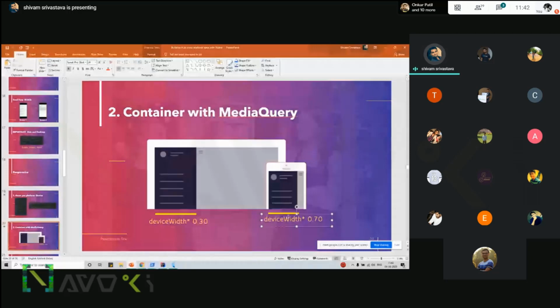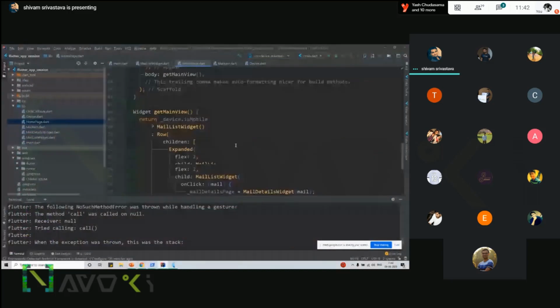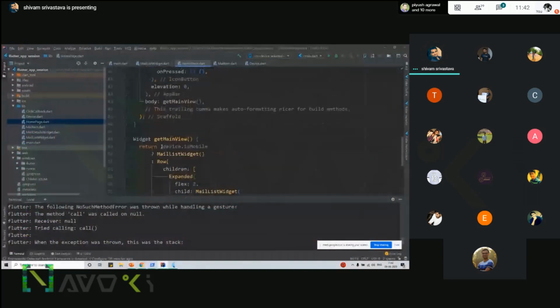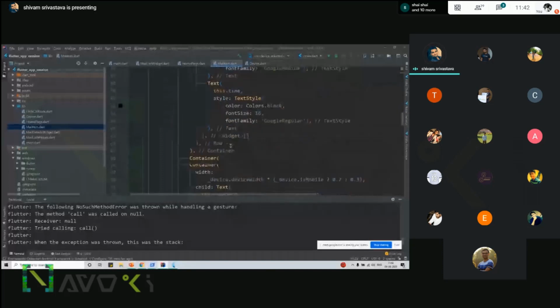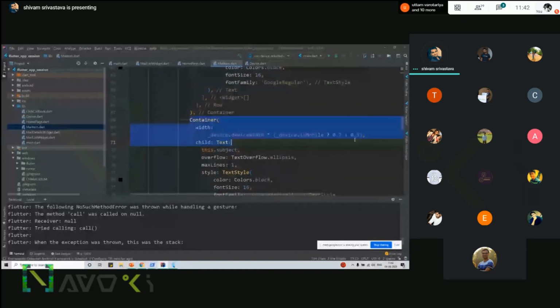To perform this, we can use code something like this. Suppose this is an example: if your device width is mobile, then set the width to 70%. Whatever height and width you want to show, you can set a constraint using the container. And if it's the desktop version, you can decrease or increase the size depending upon your UI.